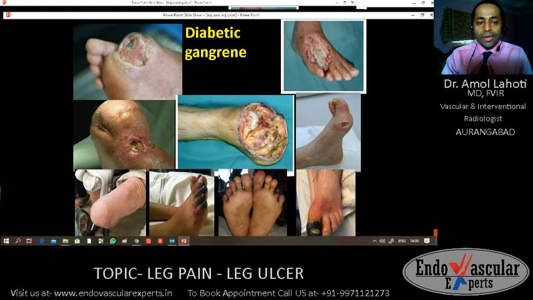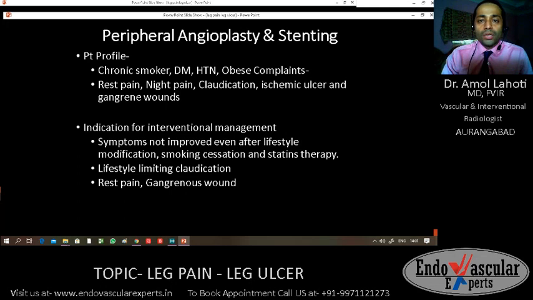These are some ugly looking images with which patients presented to us for their leg pain. Most of these patients presented in advanced stage, so they might need to undergo amputation apart from the treatment we offer, that is angiography, angioplasty and stenting. Now we will be discussing in short about the angioplasty and stenting.